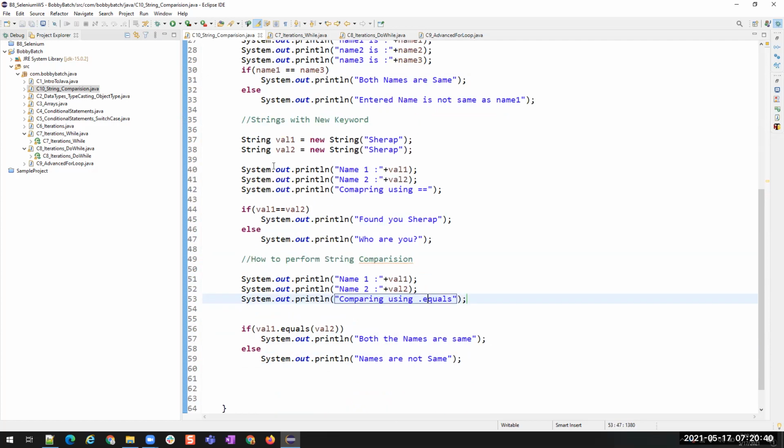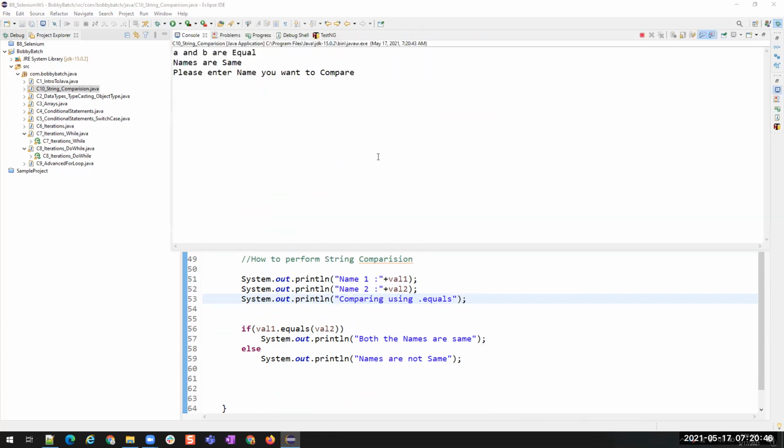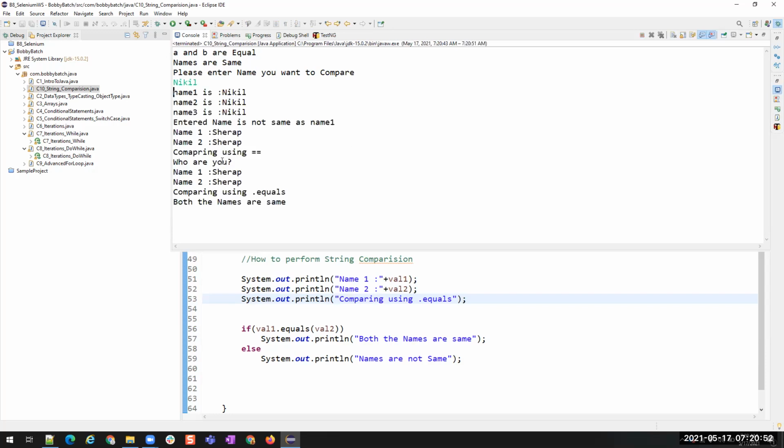Okay. Now let me run this. These are our old things. See here, comparing using double equals. Both the names are Sharab. Name 1 is Sharab, name 2 is Sharab.